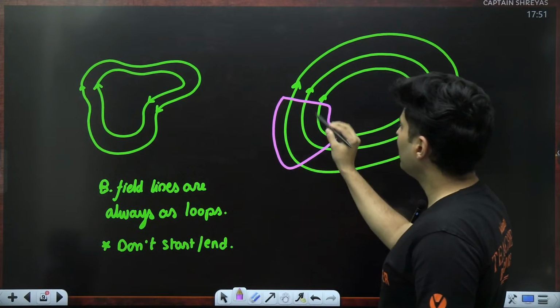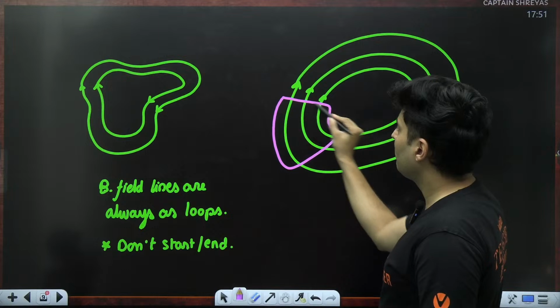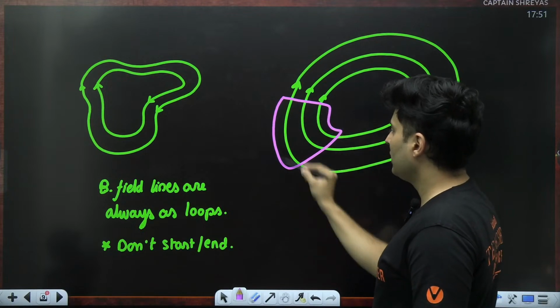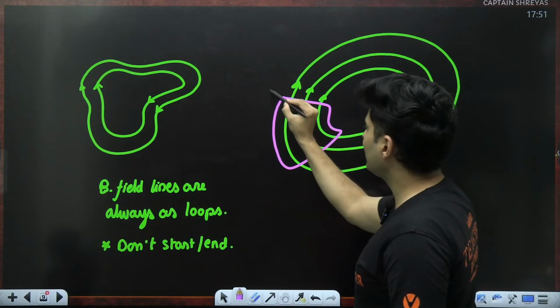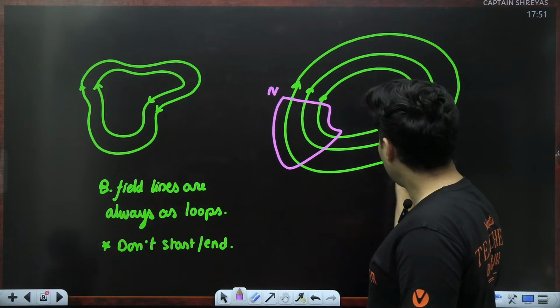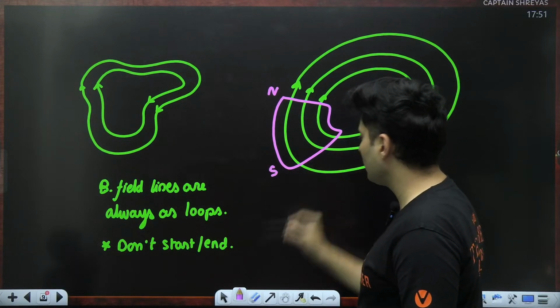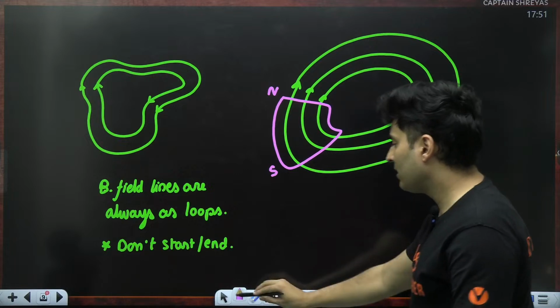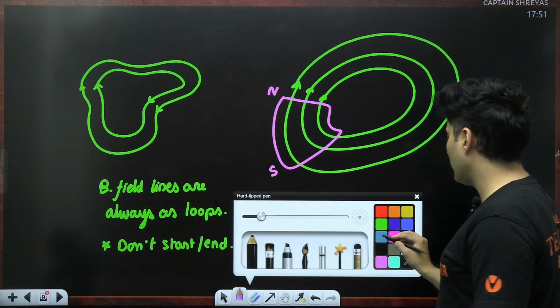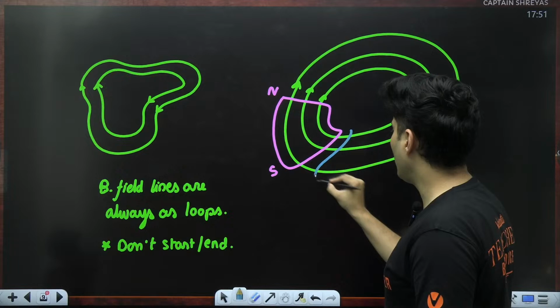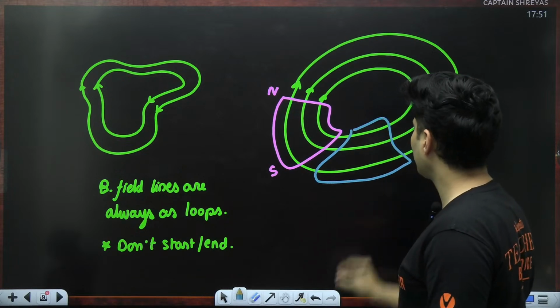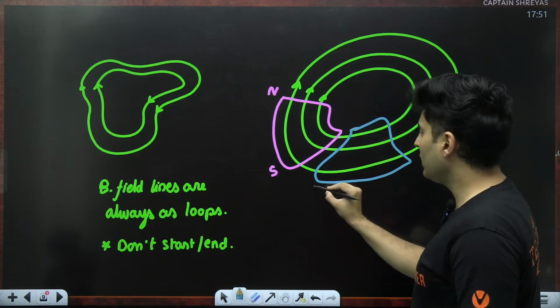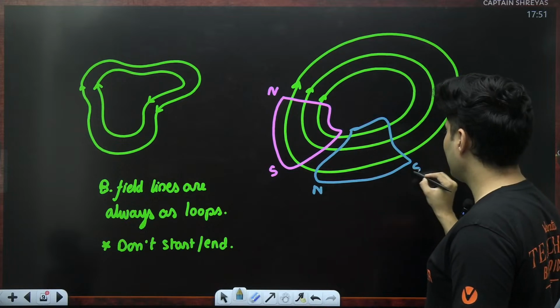Then you will say, because the field lines are coming from this side of that chunk of piece, this is probably the North Pole and the field lines are entering down inside, so this becomes the South Pole. But what if the same field lines were originating maybe from another chunk like this over here? Then you will say this is North Pole and this is South Pole.